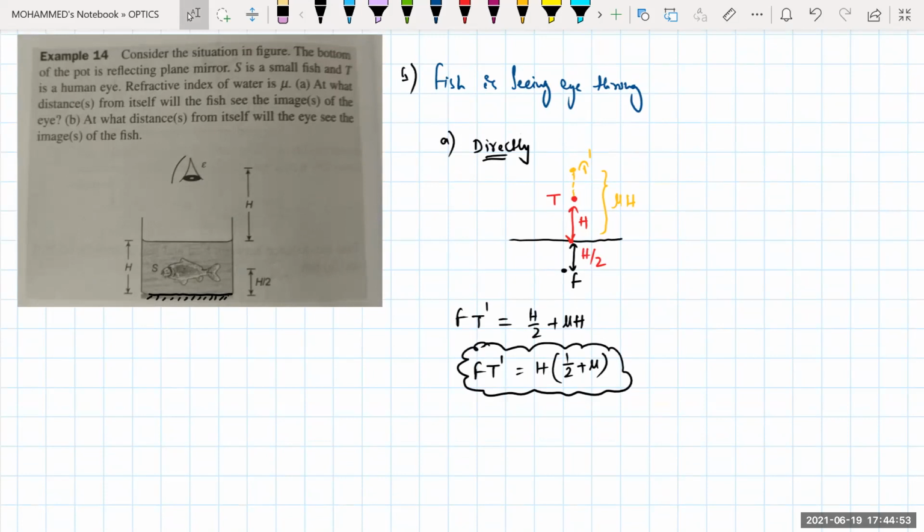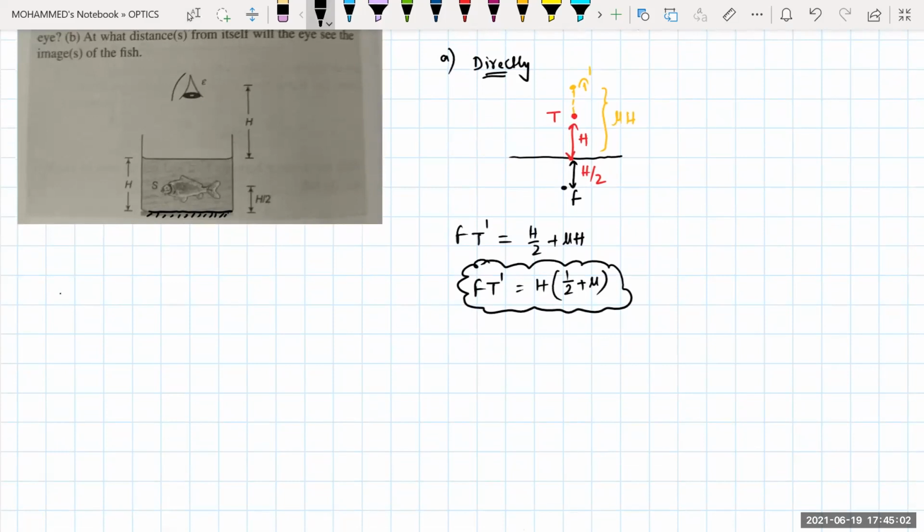It is also seeing the image. Yes sir. Where will it see the image? Can you tell me, beta? Where will it see the image? Can you tell me? Number B. If this is your surface and here is your fish somewhere right now for this one. So this is the reflecting mirror.